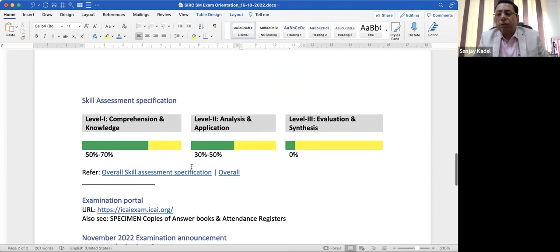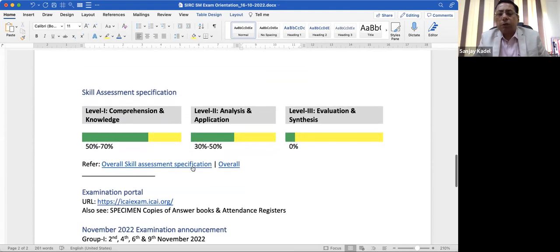How will the examination be testing you? For that, there is something called a skill assessment specification. Skill assessment specification says that for a particular subject, what kind of testing will be done for the student. Here, level 1, comprehension and knowledge, will be tested. 50 to 70% of your test paper will consist of comprehension and knowledge related questions.